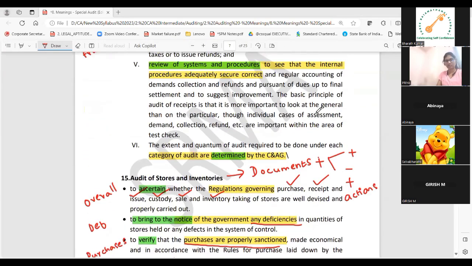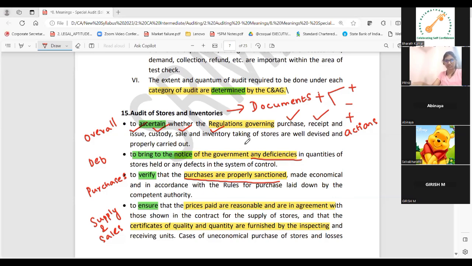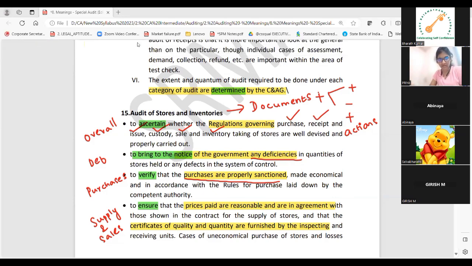Guys, write this now. This one, documentation, plus and minus, actions. Write this now. Then we'll go to the next one.